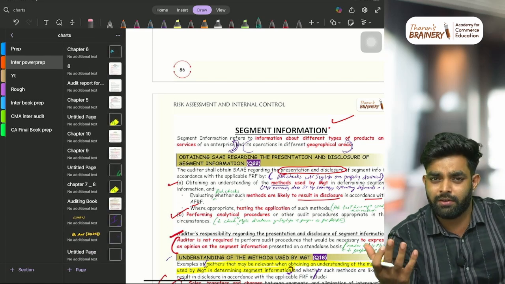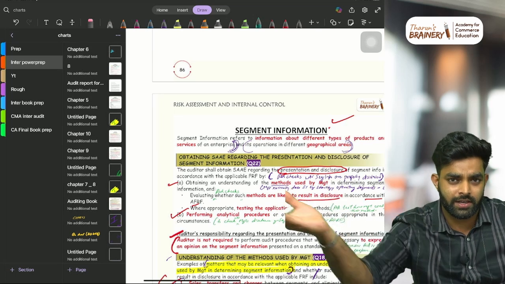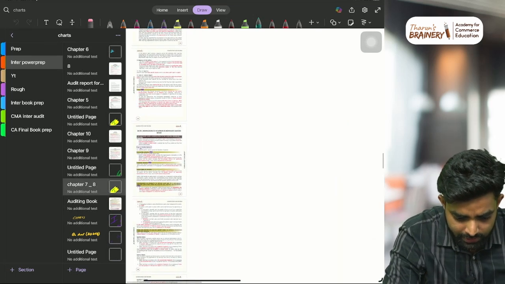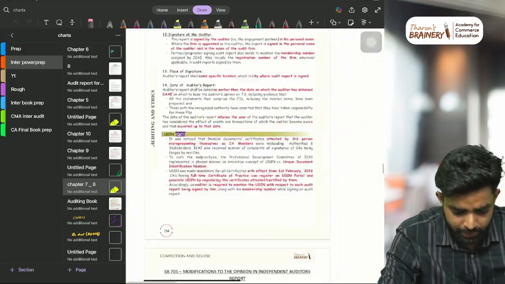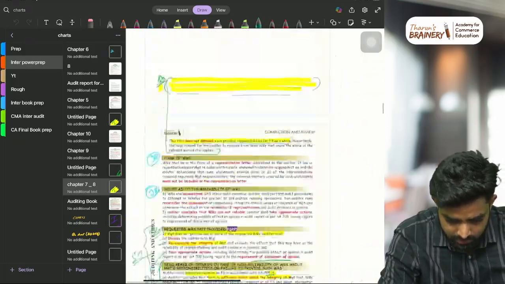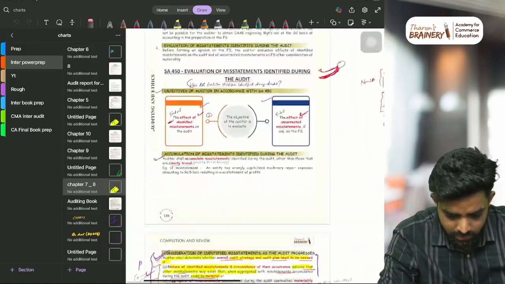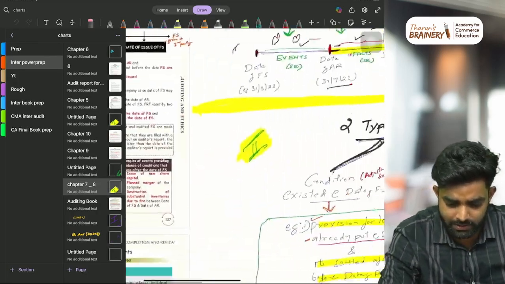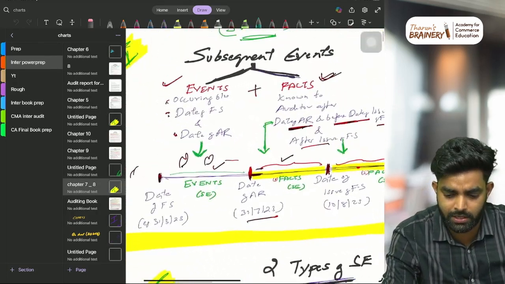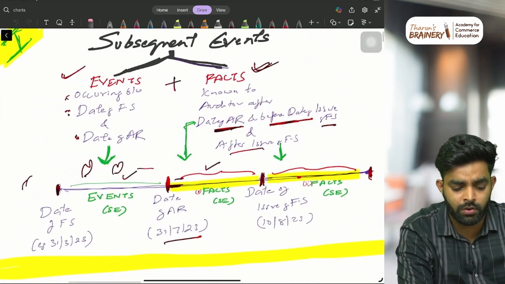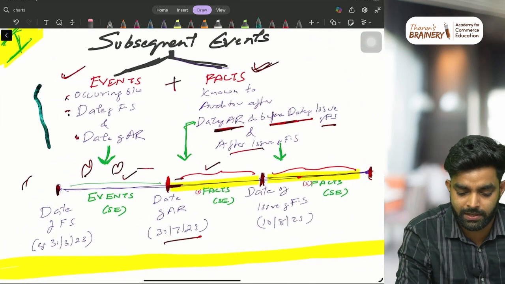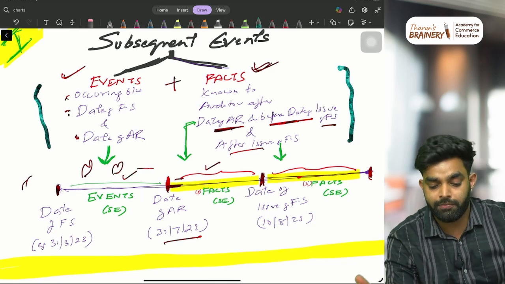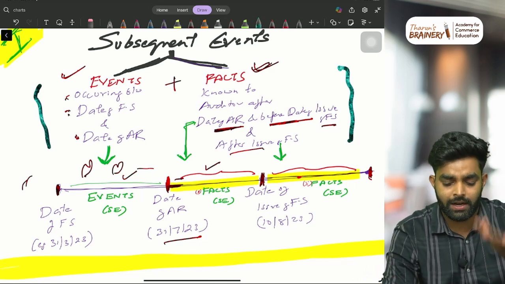Everything is easy. Subsequent events are events occurring after the date of financial statements. And if you want, I'll just explain. All the other things are very easy in 7. Subsequent events means events occurring between the date of financial statements and the date of the audit report, plus facts that become known to the auditor after the date of audit report and before the date of issue of financial statements, and after the issue of financial statements.